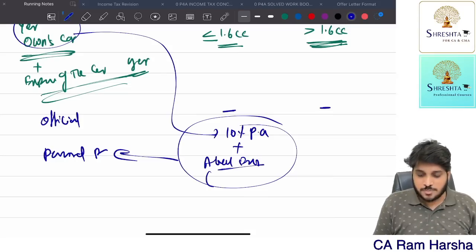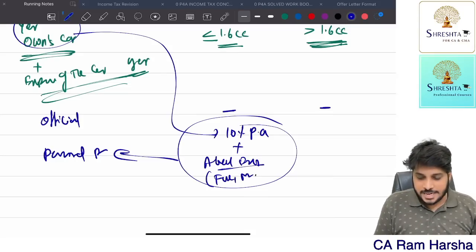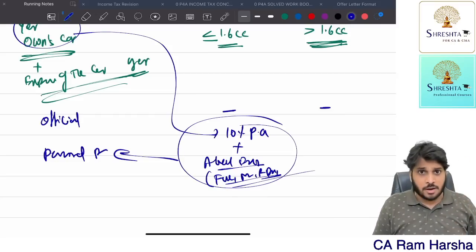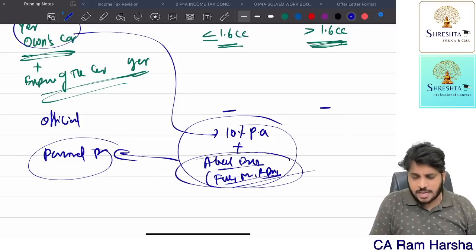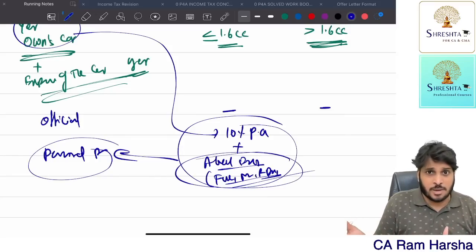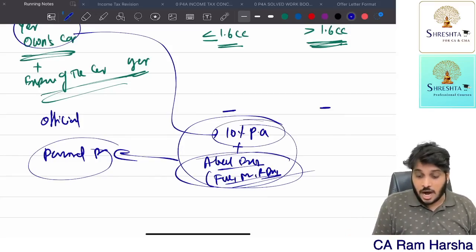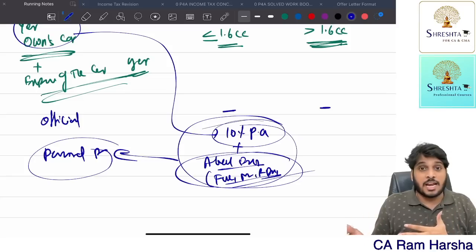So actual expenses means what? Fuel, maintenance, repair, driver salary, everything. The company is paying everything. And remember, this entire car is completely for personal purpose only. So whatever actual expenses the company spent, that is for the employee's personal benefit, fully taxable. If the car is company-owned, 10% per annum of the original cost.